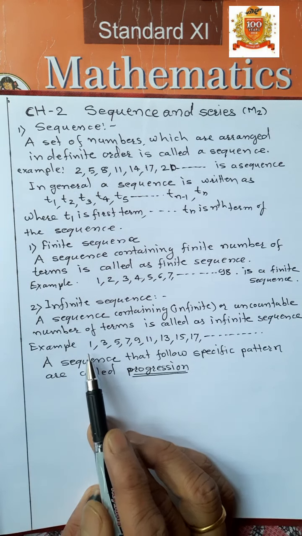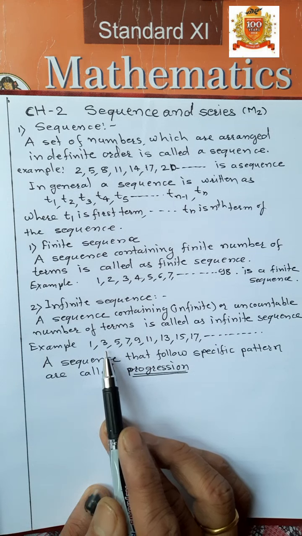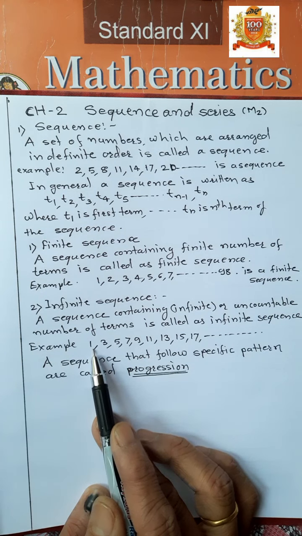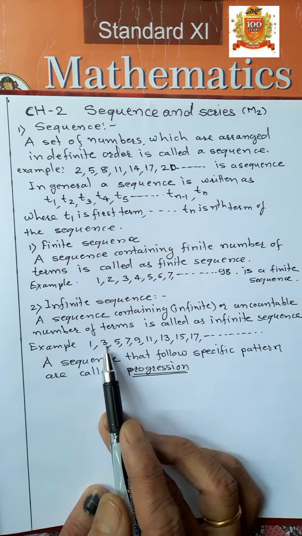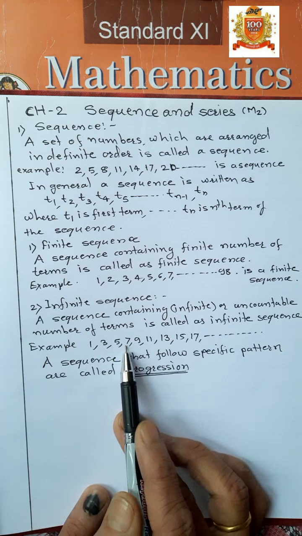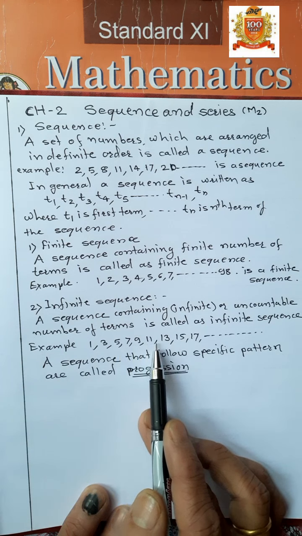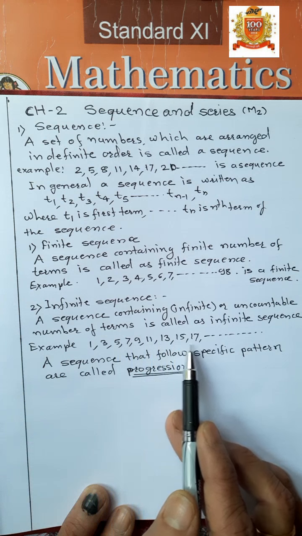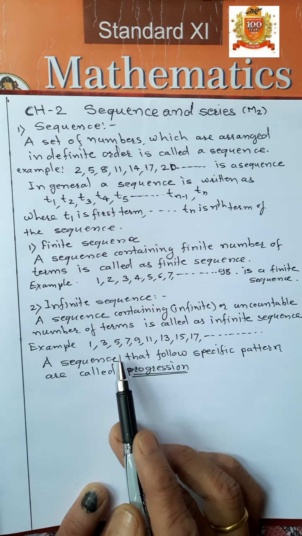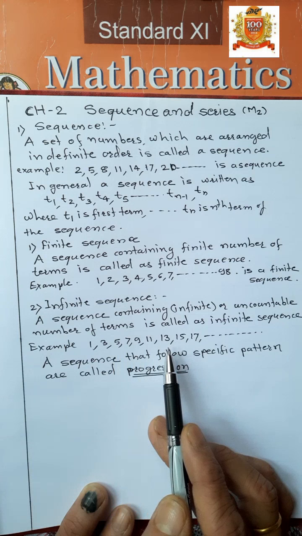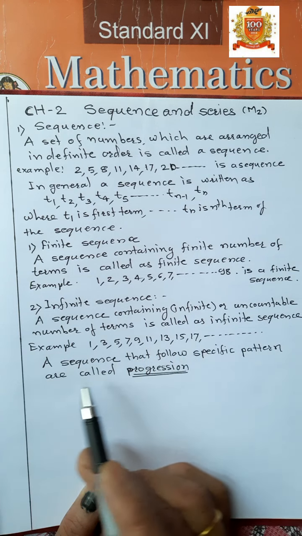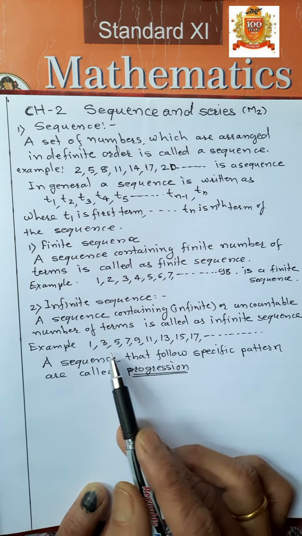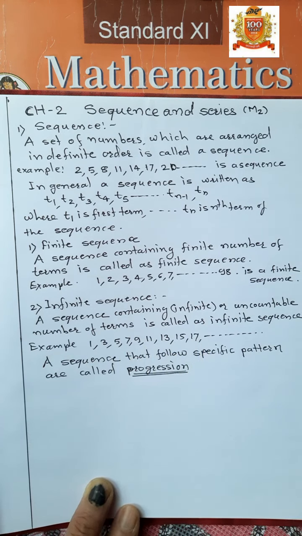For example, here this is the sequence. Here the specific pattern is 1 plus 2, 3; 3 plus 2, 5; 5 plus 2, 7; 7 plus 2, 9; 9 plus 2, 11; 11 plus 2, 13, like this, plus 2 each time. The next number is greater than the previous number by 2 here. That is the specific pattern observed here. That's why this is called a progression, isn't it?